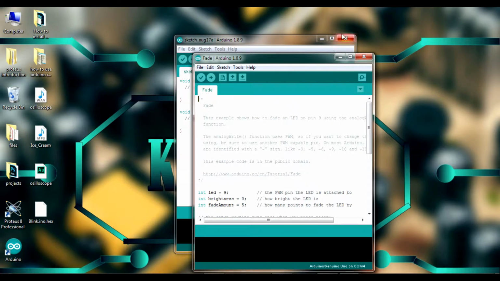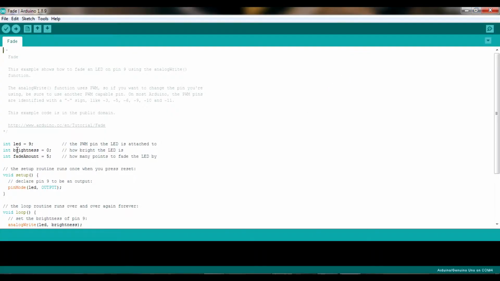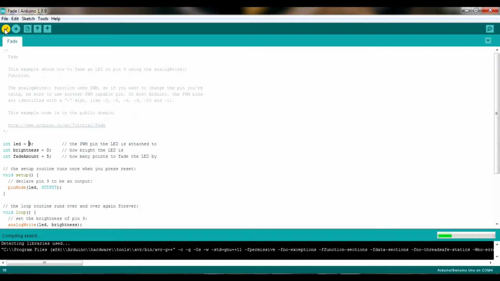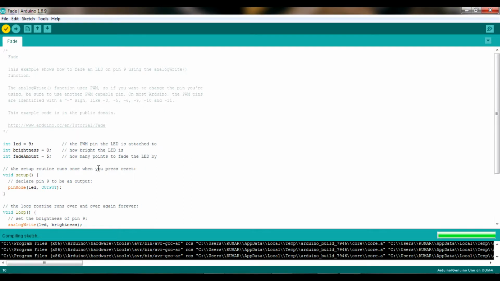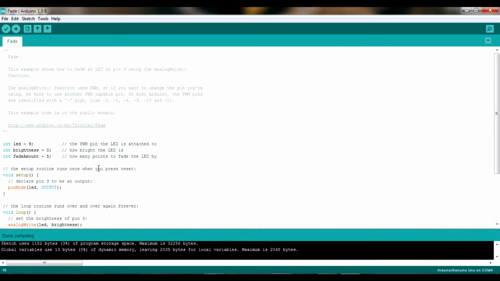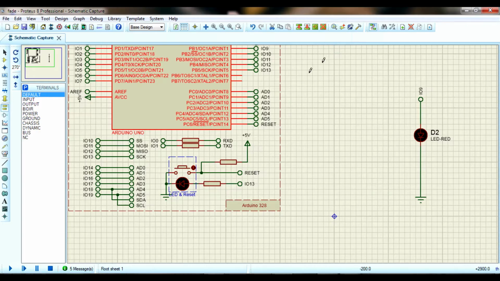Next, here also see that the output pin is the 9th pin. So we already connected the 9th pin, so you don't need to change anything here. So I am going to verify the sketch, that is the code. In my previous video I showed you where is the location of the hex file and ELF file and what are the formats that are supported by the Proteus software. If you didn't watch the video, I'm going to place the video in the cards so you can watch it here.